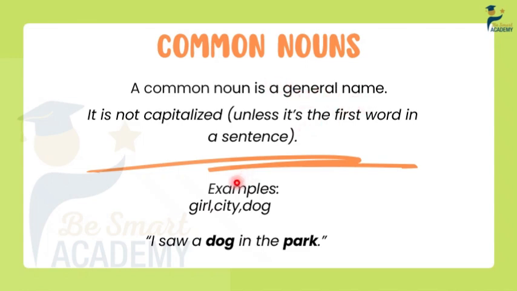For example, if I gave you the word girl, you're going to tell me it is a noun because it names a person. I say that's correct, but am I being specific? Am I actually mentioning a girl's name? Do I know the girl that I'm referring to? Or I'm just saying girl. It could be any girl in the world. So it is something common.